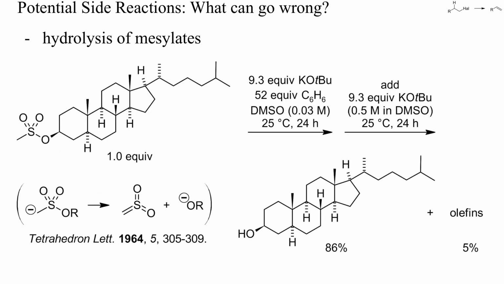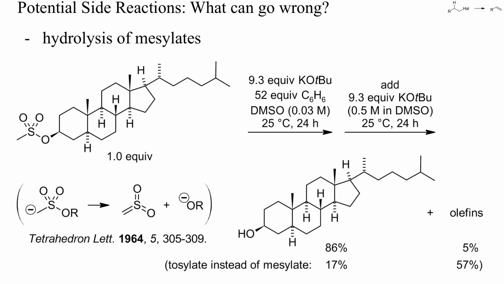The most important ones are substitution and olefin isomerization, and I've already shown you some examples. Another one is the hydrolysis or base-induced cleavage of mesylates. The methyl group of mesylates is acidic, and strong bases can cause the cleavage of mesylates by deprotonation and formation of a sulfene. In this example, a steroid-derived secondary mesylate was stirred at room temperature with an excess of potassium tert-butoxide, but instead of the expected cyclohexenes, mostly the non-inverted alcohol was obtained.